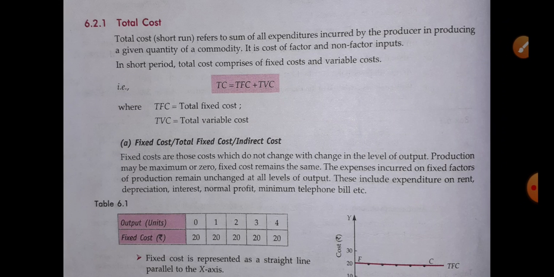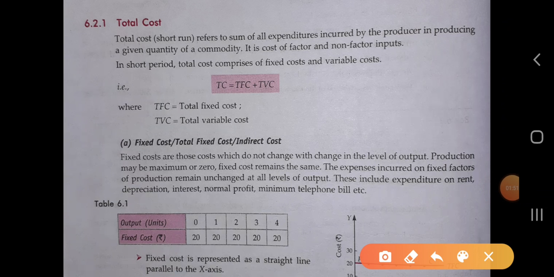So total cost refers to the sum of all expenditure which is incurred by the producer in producing a given quantity of a commodity. It simply means the sum of all expenditure incurred by any producer to produce a commodity at a given level of output. It includes both factor inputs as well as non-factor inputs.